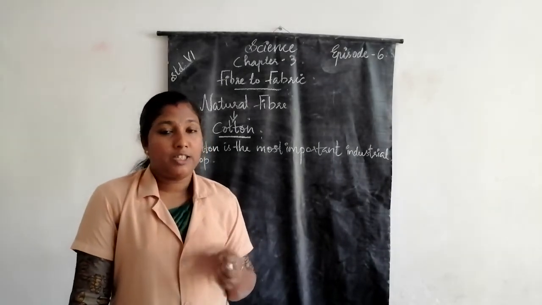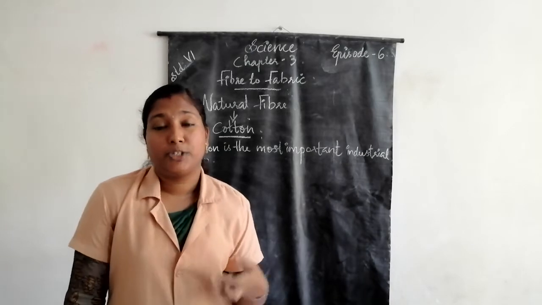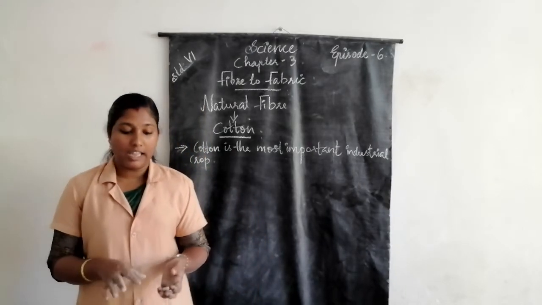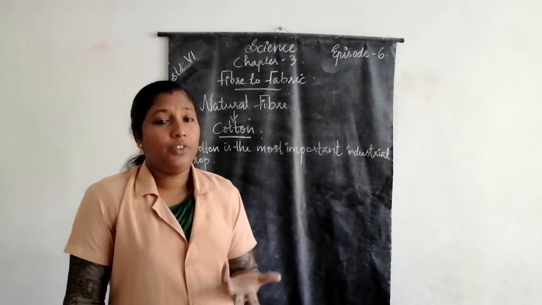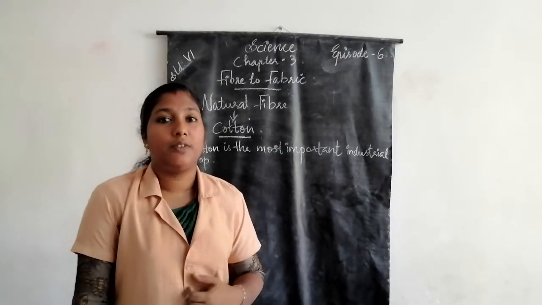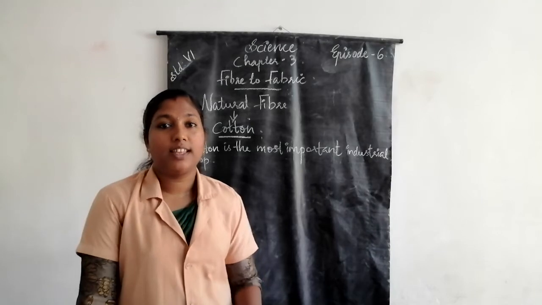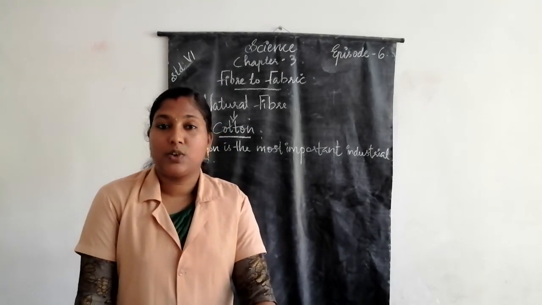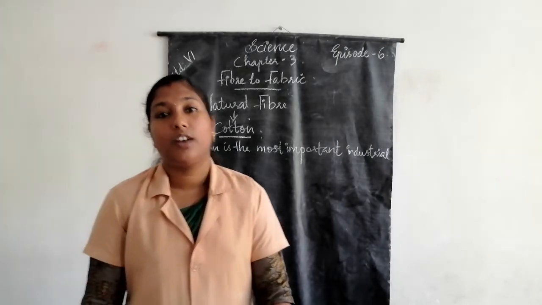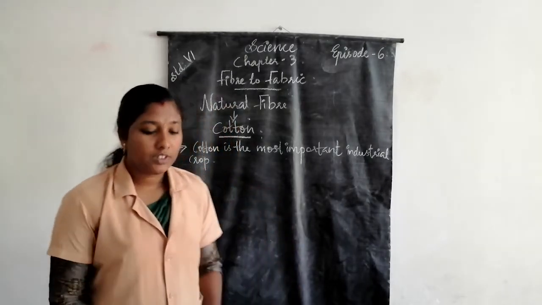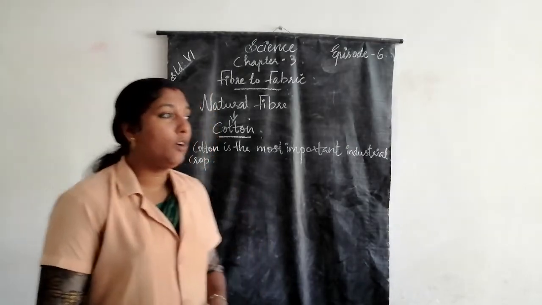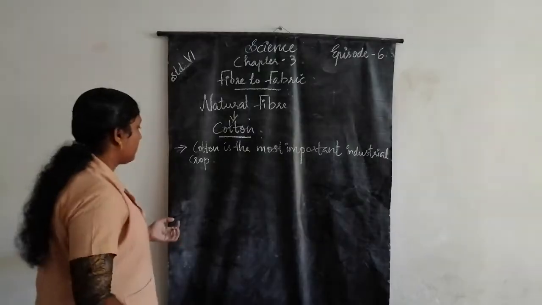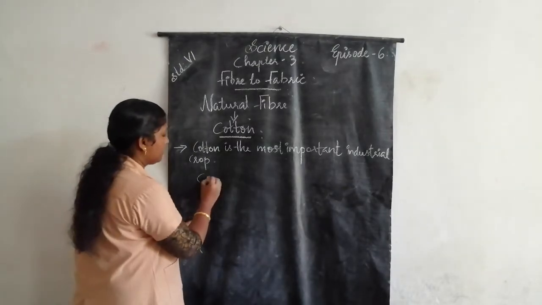So it is planted early in spring. Then, which type of soil is required for the cultivation of cotton? Black soil is excellent for the cultivation of cotton in the field. Then, what do you mean by cotton balls?